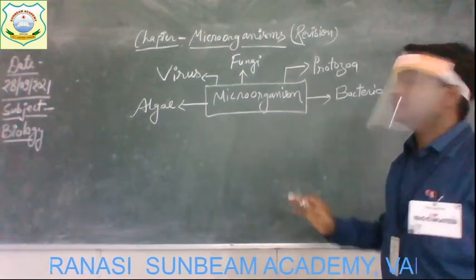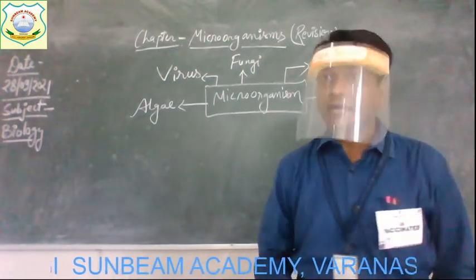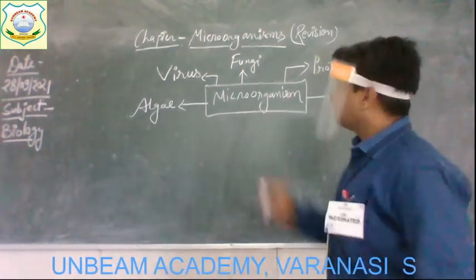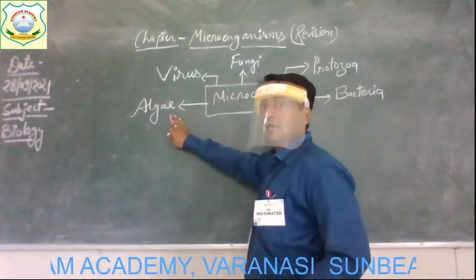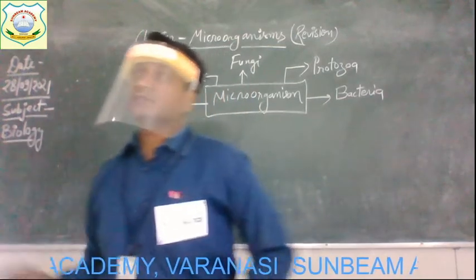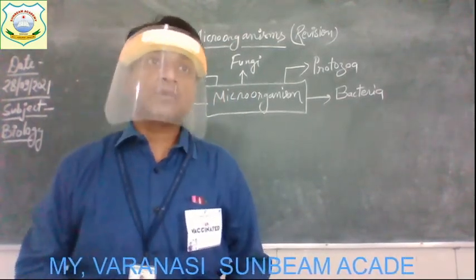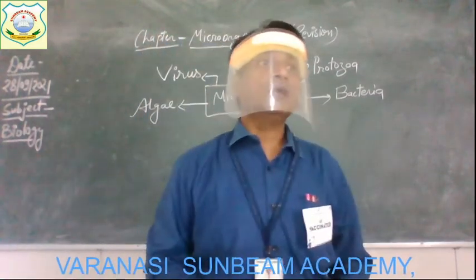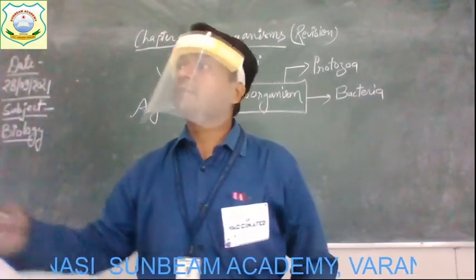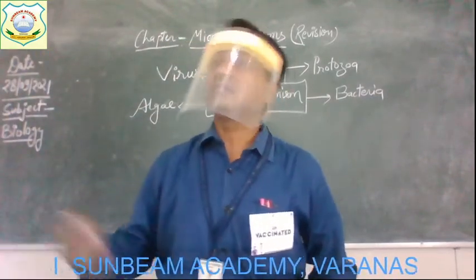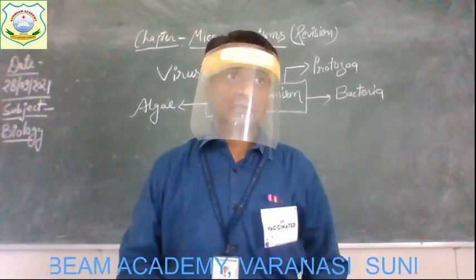Now you have to study their properties, that is, what the differences are among these groups of microorganisms. Remember that in the chapter, algae are explained first. Algae have pigment in them, especially the chlorophyll pigment, so they are capable of photosynthesis. Most algae are able to photosynthesize and synthesize their own food, and they look green in color.